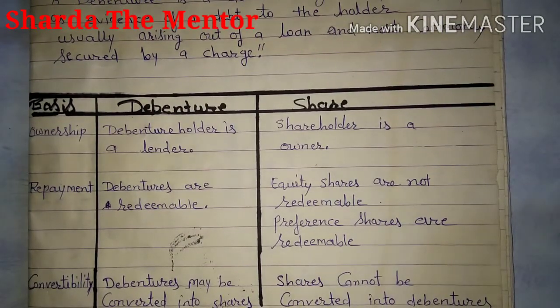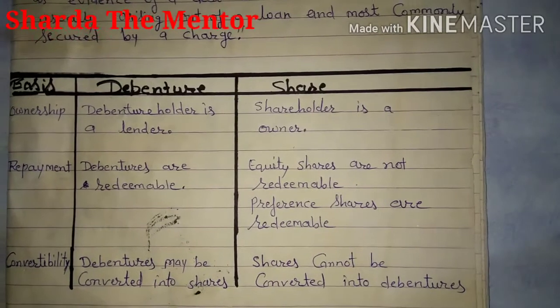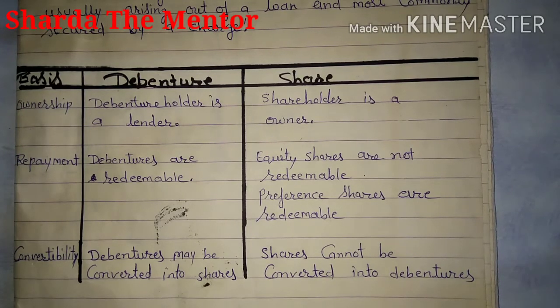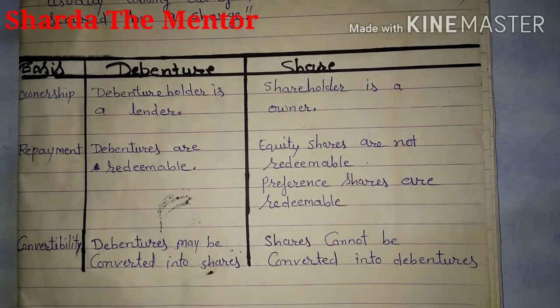First we need to understand the difference between debenture and share. A debenture holder is considered a lender, which means they are a creditor of the company. When we talk about share, the shareholder is considered an owner. I am considering only 3 or 4 points here, because in the exam a 3 marks or 4 marks question will be there, and that will be sufficient from the exam point of view. So the second point is repayment.